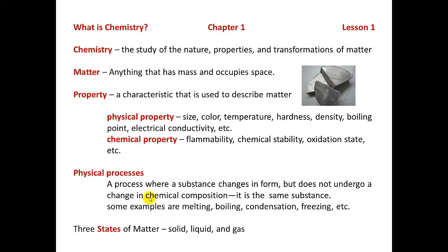See, chemical change involves the production of a new substance. But in a physical process or physical change, the substance does not change its chemical composition. Even if I take that liquid water and boil it, okay, now we're going to have gas molecules, but it's still water molecules.